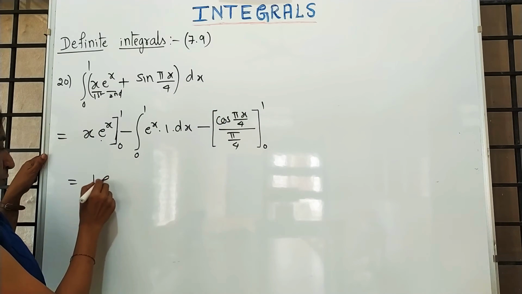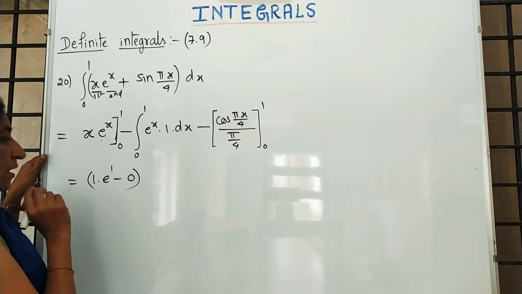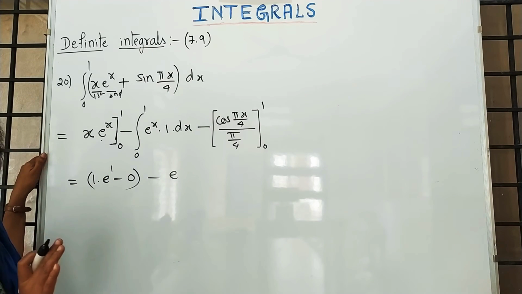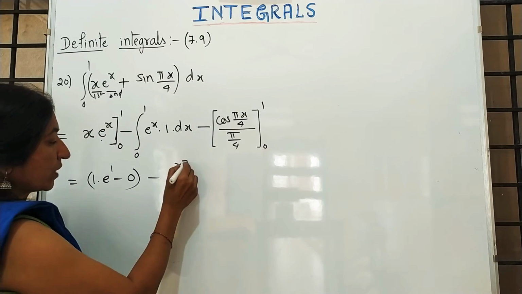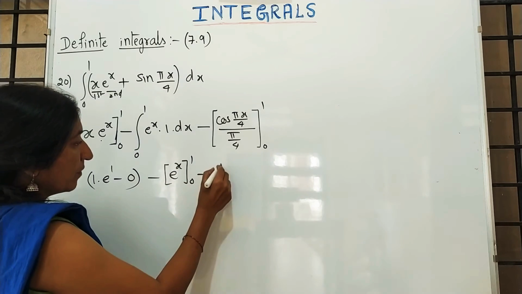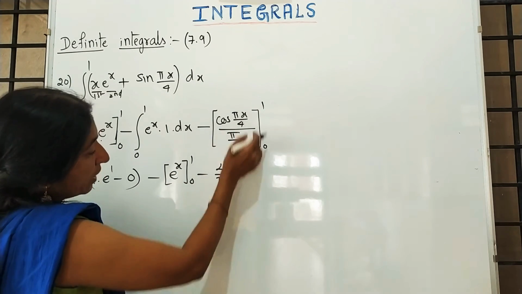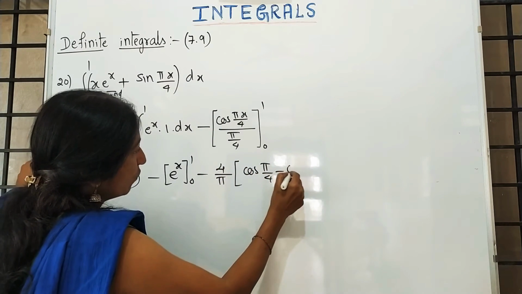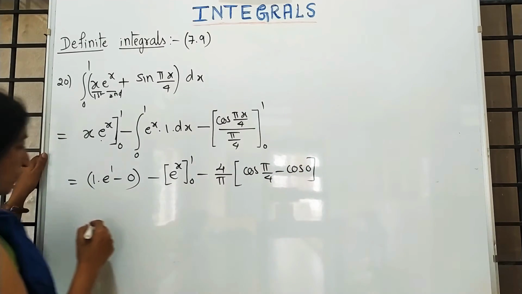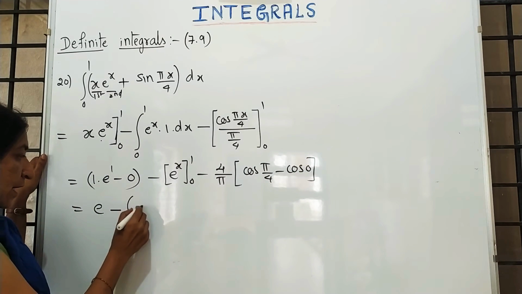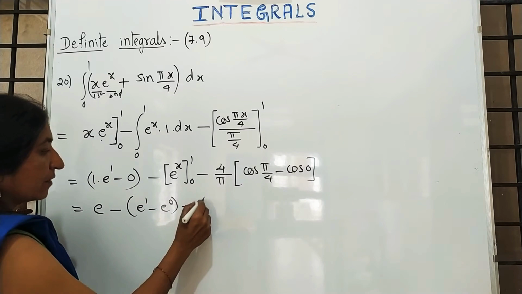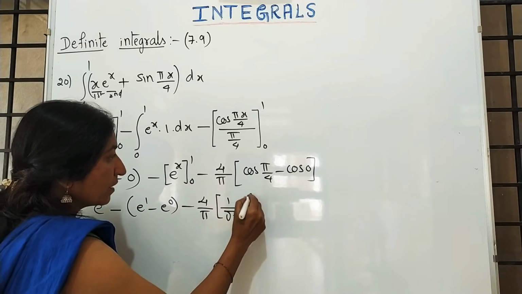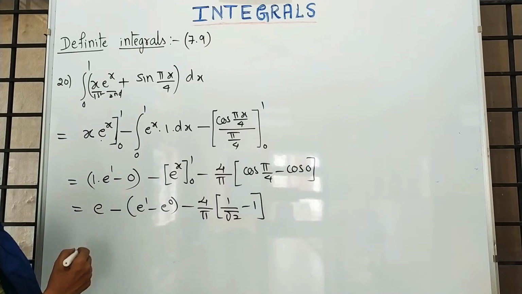It is 1 into e raised to 1 minus 0 into anything is 0. And here, integration of e raised to x into 1 is e raised to x. Only one term. Integration of e raised to x is e raised to x. Minus 4 by pi. It is pi by 4. Take it up, it becomes reverse. Cos pi by 4 minus cos 0. This is e. Again I am writing upper limit and lower limit here. Minus 4 by pi. Cos 45 is 1 by root 2, minus cos 0 is 1.